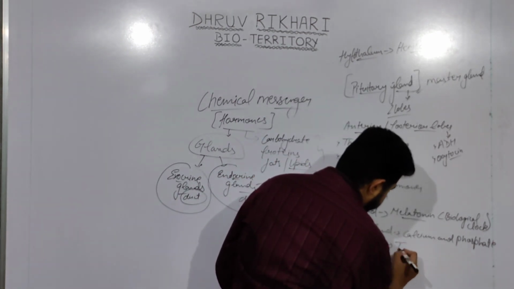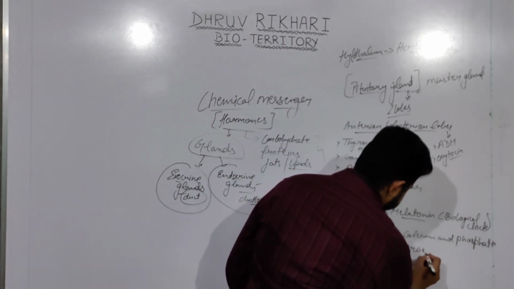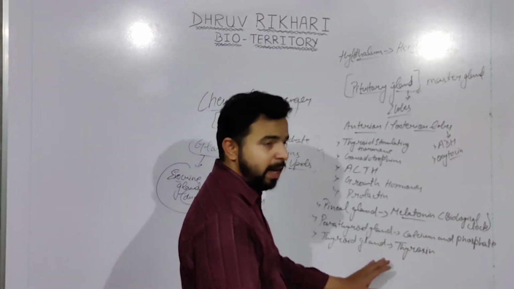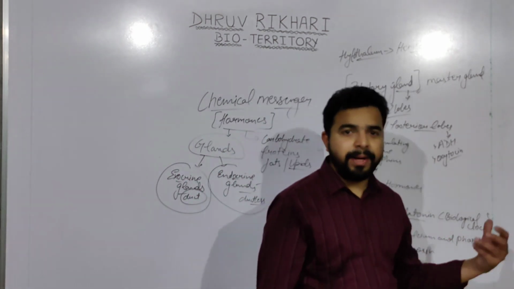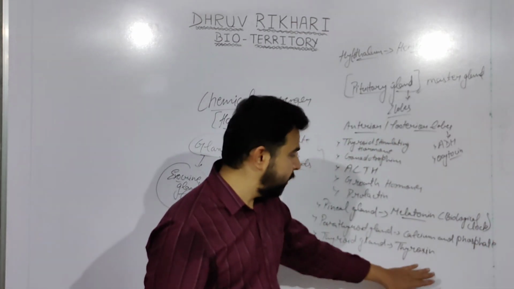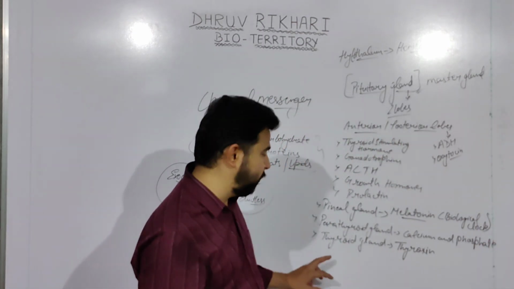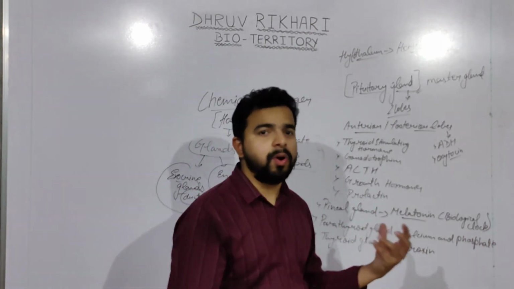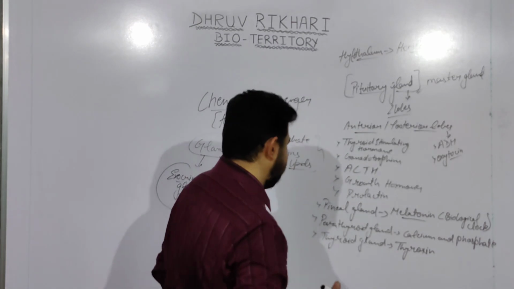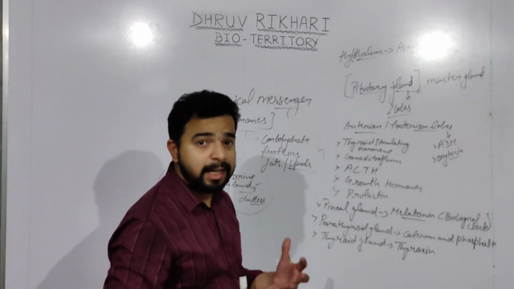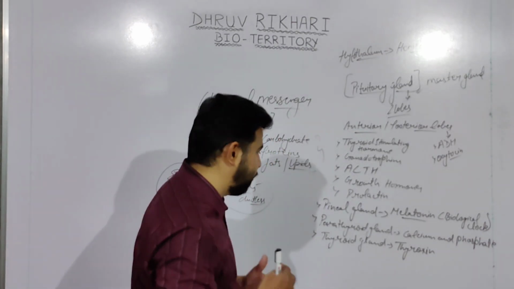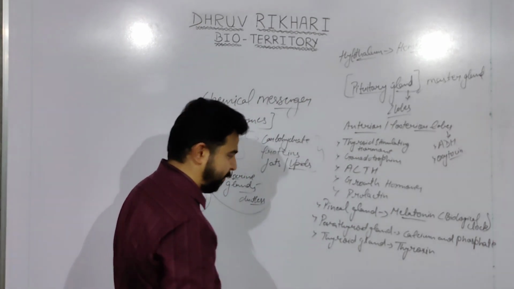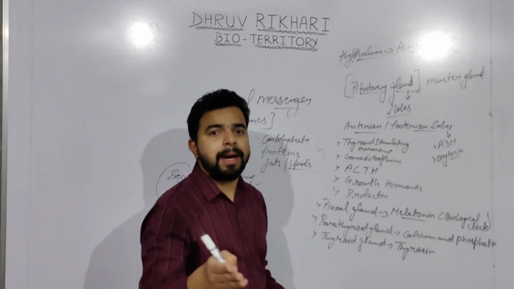The thyroid gland secretes thyroxine, and the main component of thyroxine is iodine, or the table salt. The deficiency of thyroxine can lead to goiter, where the metabolic activities get dysfunctional.